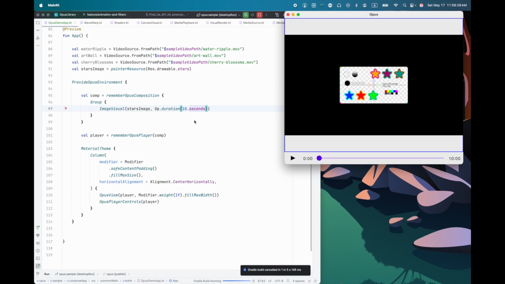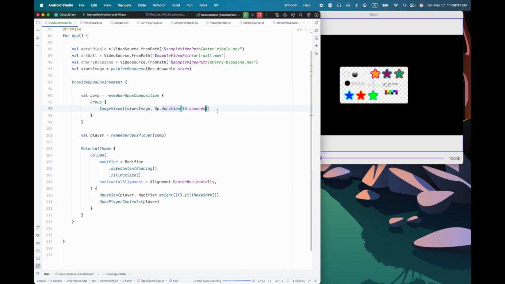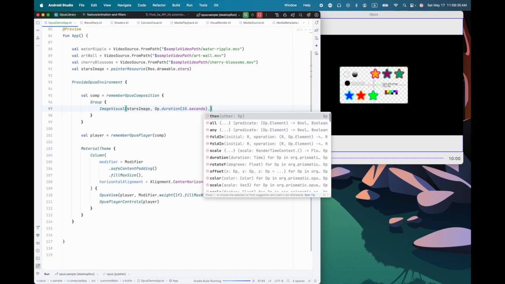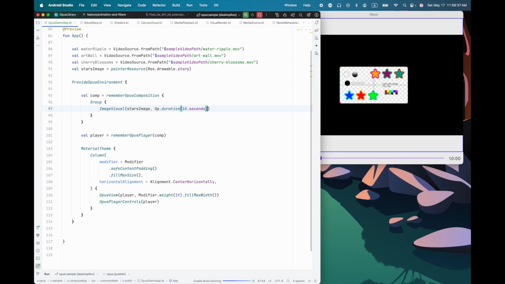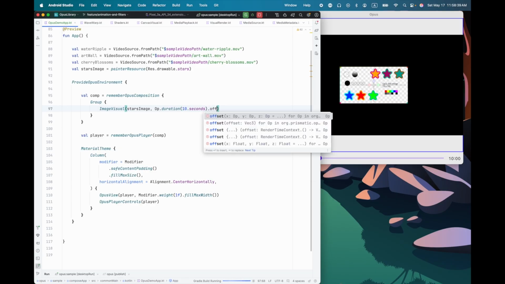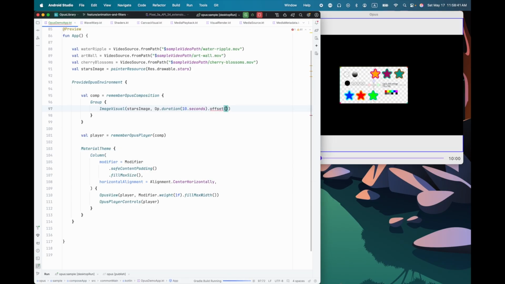There's our test image. And what I'm going to do with this now is I'm going to offset this. And let's make the offset, let's say, minus 100 and 0.